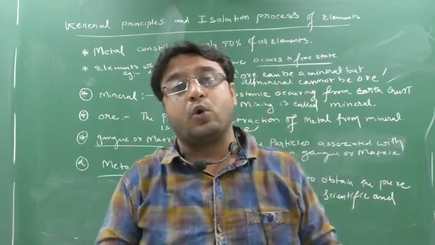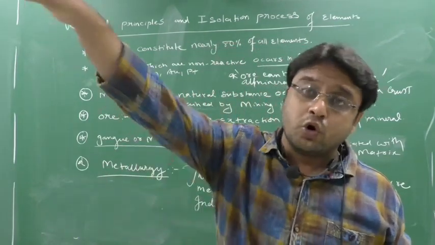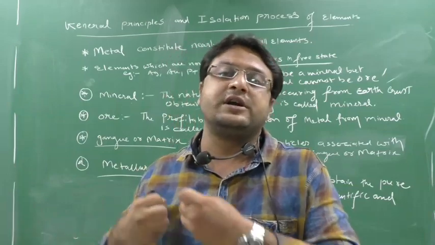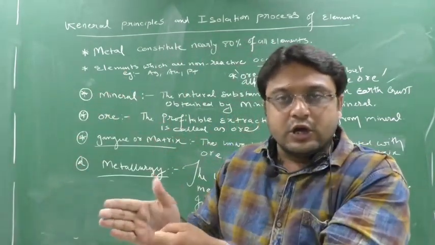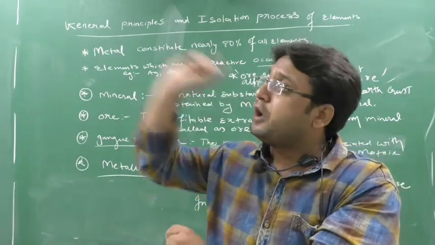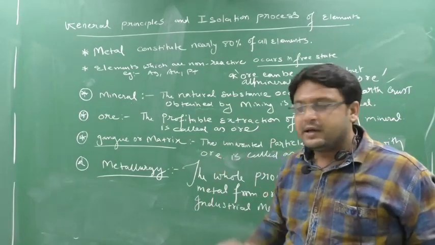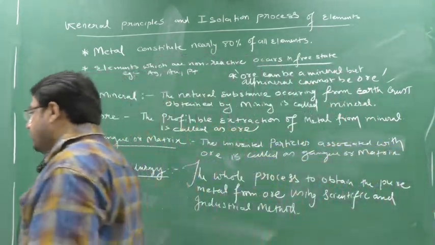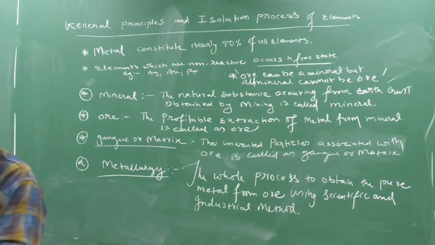Metallurgy is the whole process to obtain the pure metal from the ores by applying certain scientific methods, chemical methods, and industrial methods. That whole process we undergo to obtain the pure metal from the ores is known as metallurgy. Clear this part? This chapter is basic to you, and it's a very interesting chapter. Please copy out all these definitions.